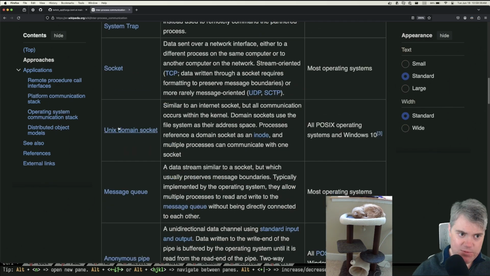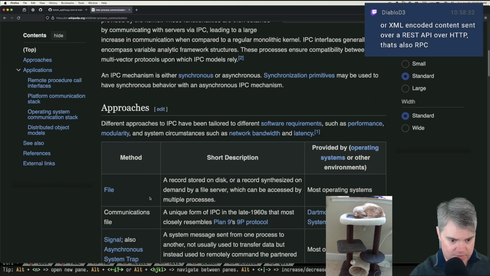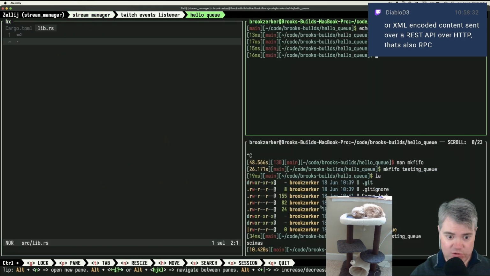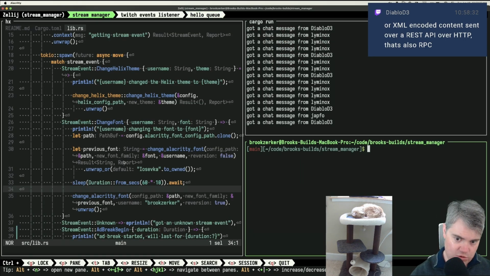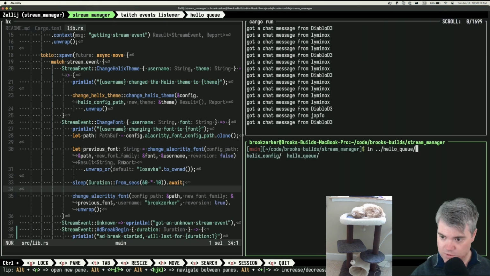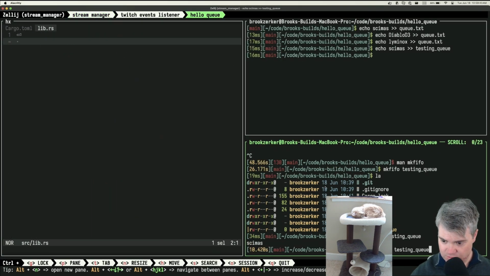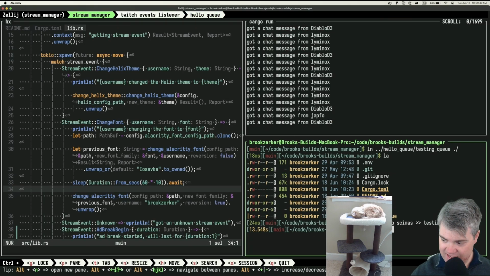If this named pipe and file are pretty much the same thing, right? If I came into Stream Manager, first of all, can I see this hello queue? I don't think I would be able to. Now, I call this testing queue, right? And it's right there. If I were to create a link between hello queue and testing queue, there's testing queue like that. And now if I echo to this here, you stay open and running and waiting until I cat this, right? Yeah, and then that exits this and the other one.